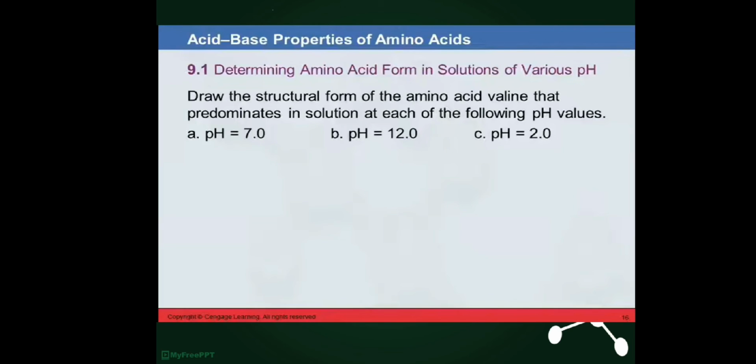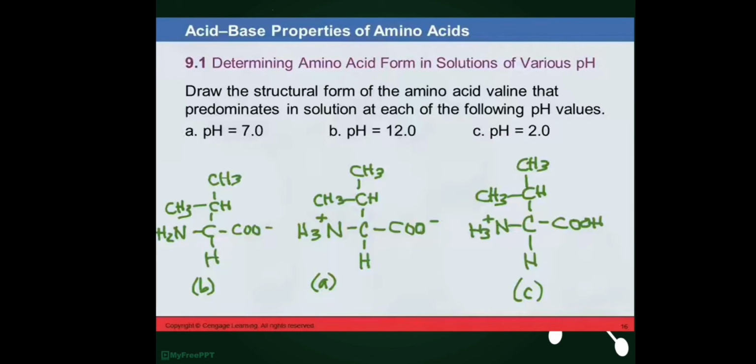So let's determine the amino acid form in a solution of various pH. Draw the structural form of the amino acid. For A, the pH is 7.0, which means it is neutral. So for valine, you attach the neutral form. In the first level of the structure, it is H3N positive, attached to the carbon, then COO negative, and also attached to the valine side chain.